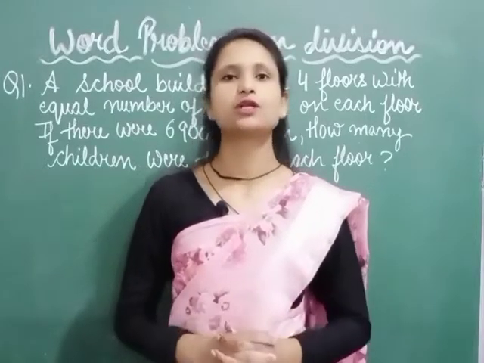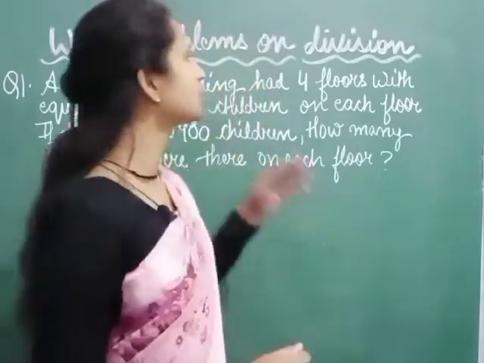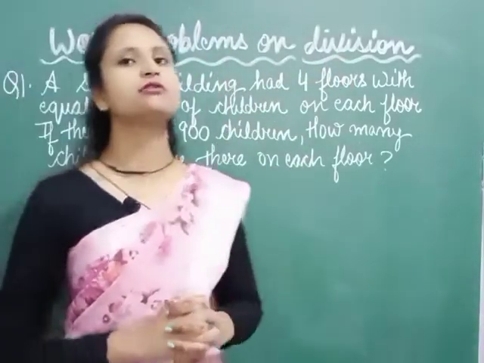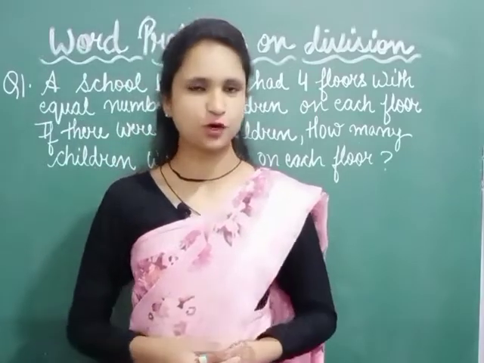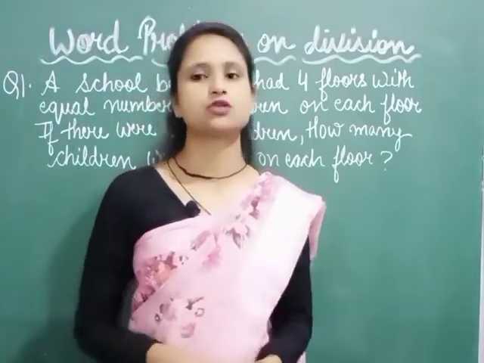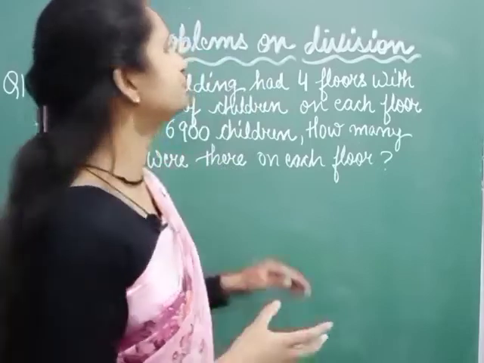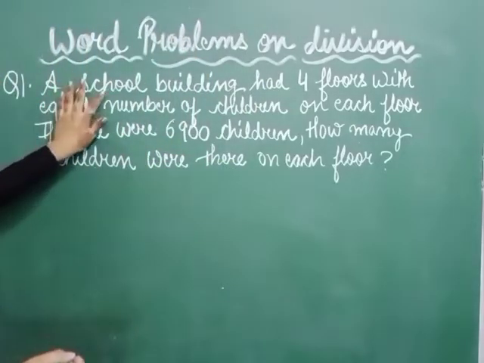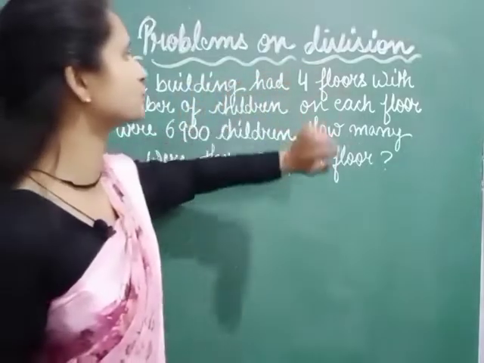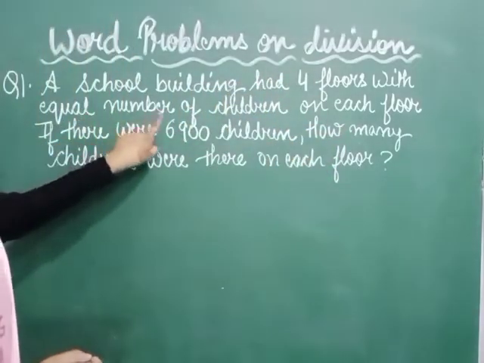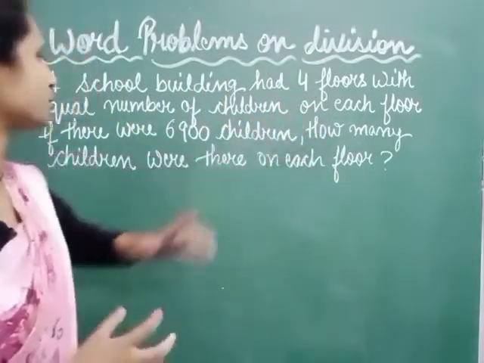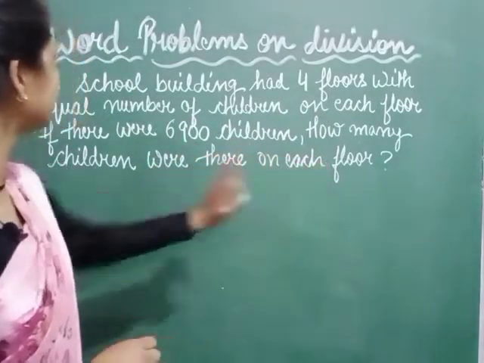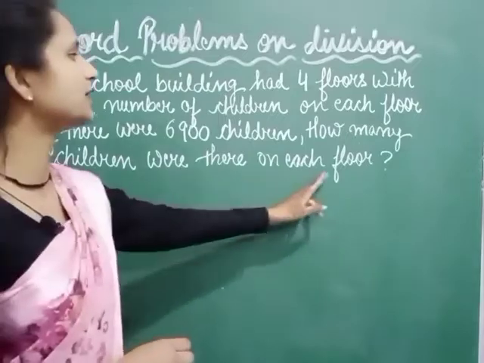Today we are moving to our next topic, that is word problems on division. So today we will be solving some word problems related to division. Let's move to our first word problem: a school building had 4 floors with an equal number of children on each floor. If there were 6,900 children, how many children were there on each floor?